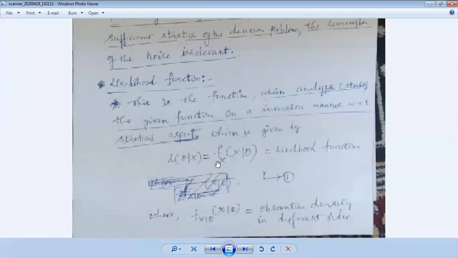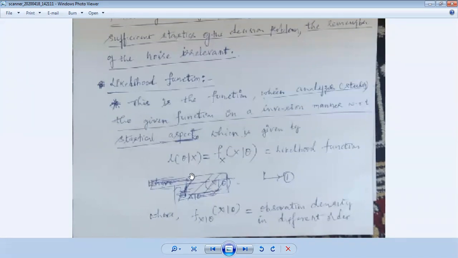So this is the function generated by the receiver, from which we are going to analyze, in a reverse manner, so that I am able to receive the same information which I sent at the transmitter. That is exactly called the likelihood function. How much the function matches at the fag end of the transmitter is called the likelihood function, and that will indicate whether the information received by the receiver is perfect or not.